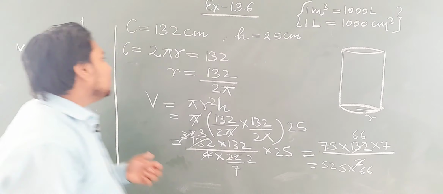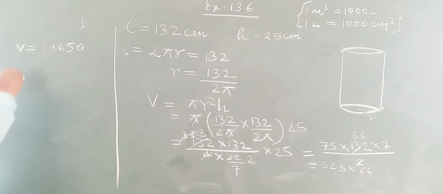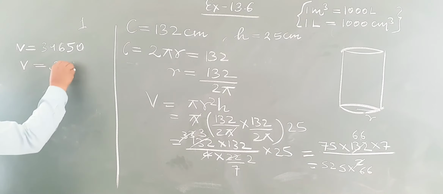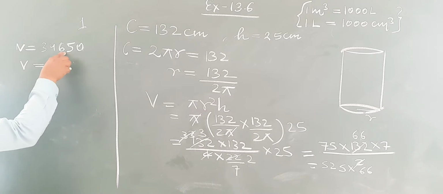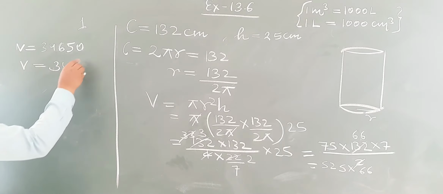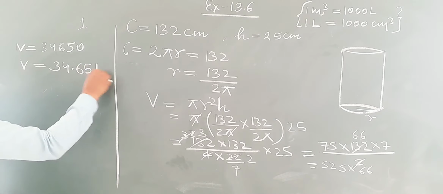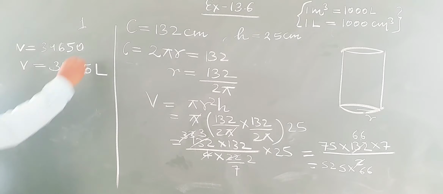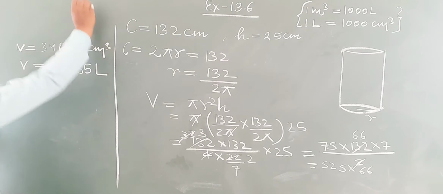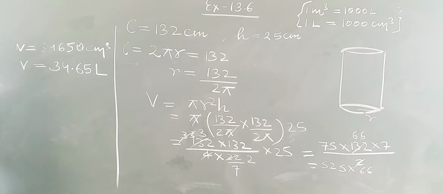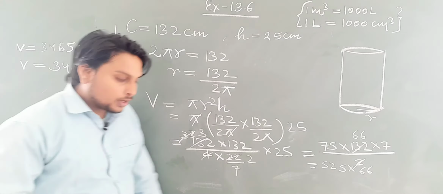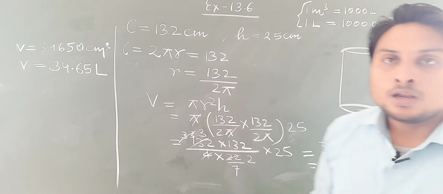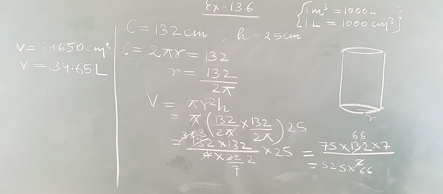So if we want to know the volume in liter, we have to divide it by 1000, and when we divide it by 1000, the decimal will shift 3 times, so 34.65 liter will be the answer. Here it is in centimeter cube, and when you divide it by 1000 to change it into liter, it will be 34.65 liter. So students, this is the solution.